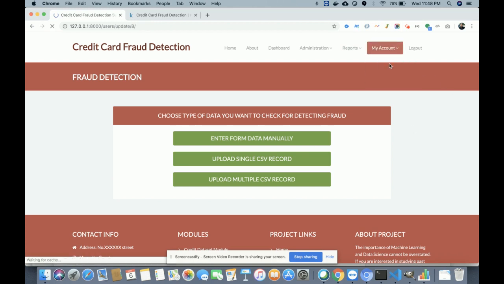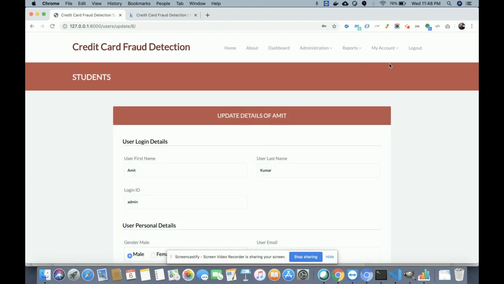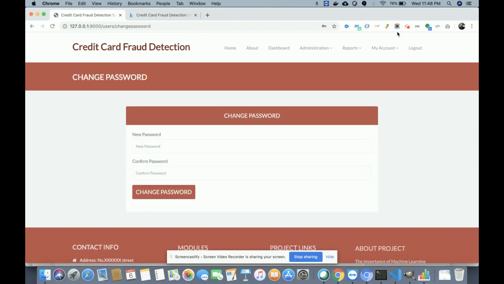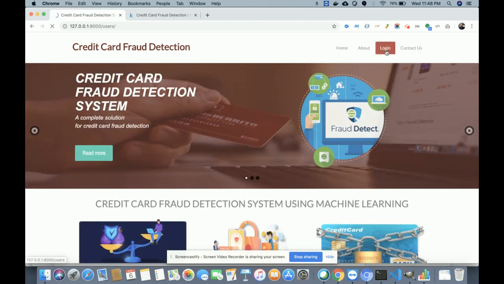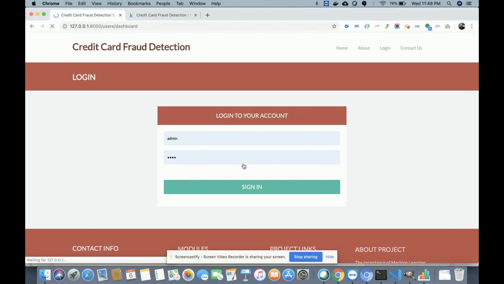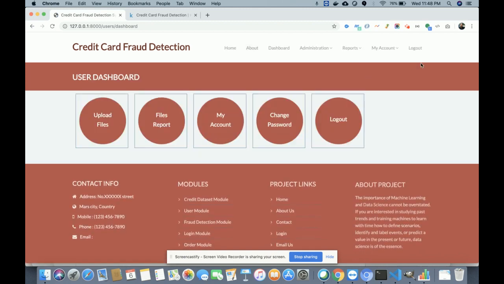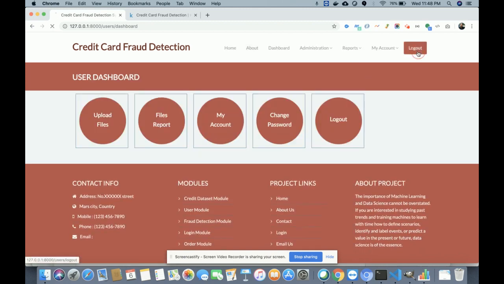This is the my account section from where you will be able to update your account details, right? And this is change password, from where you will be able to update your account password, and the logout. The above menu is totally session driven. If you log out from the system, then the above menu will not appear, right? So let me show you. You can see the above menu is not appearing, right? But if you log into the system, the above menu will appear, right? So this is totally session driven, right?